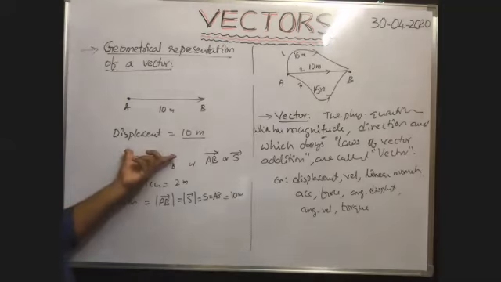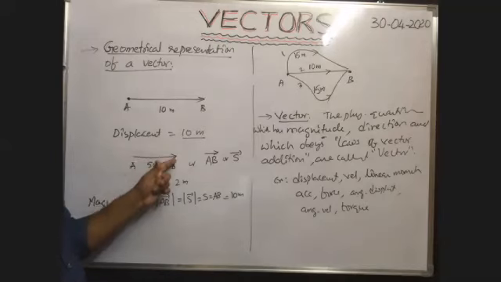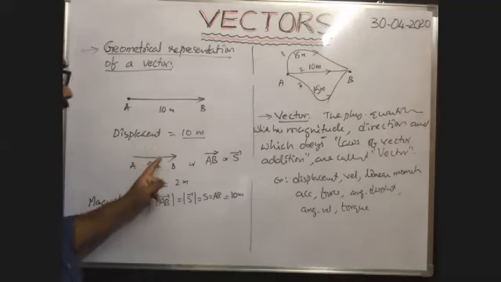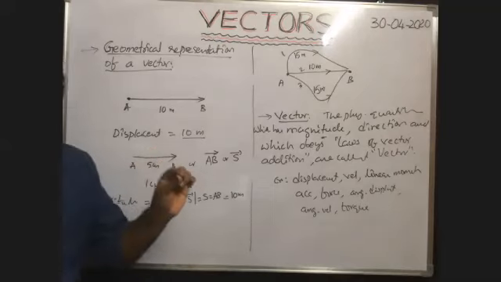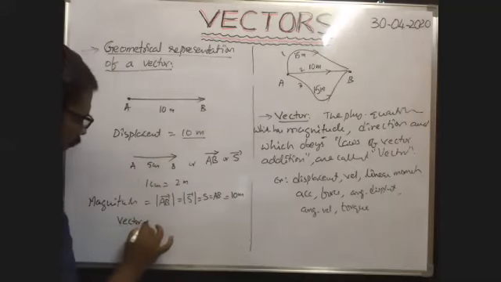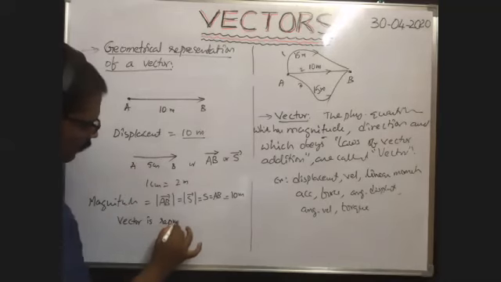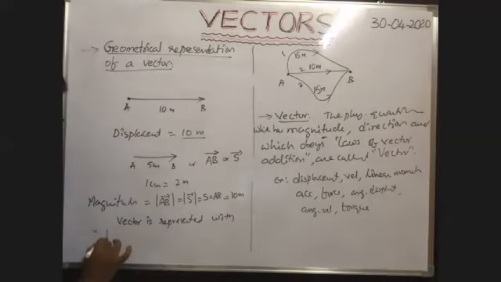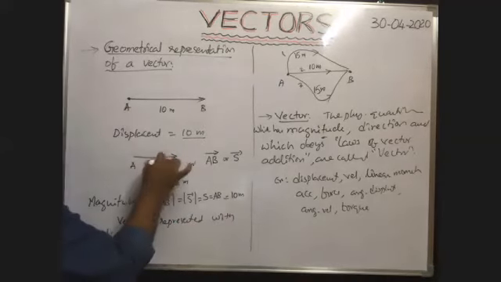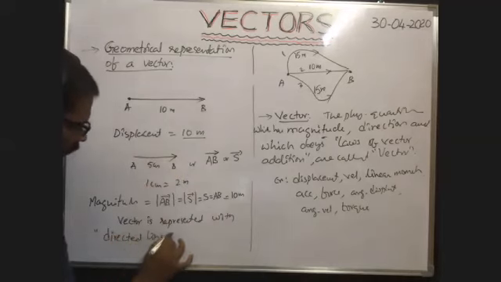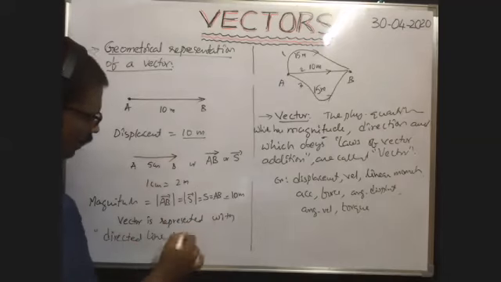Here actually it is a part of the straight line, the straight line from A to B, and it is marked with direction. That's why it is called a directed line segment. So any vector is represented with a directed line segment. That is very, very important. Directed means it has direction, as the arrowhead is kept. So directed line segment is very, very important. Once, in one of the competitive exams, they asked it.